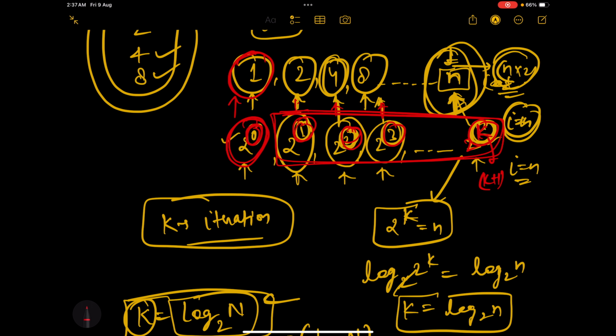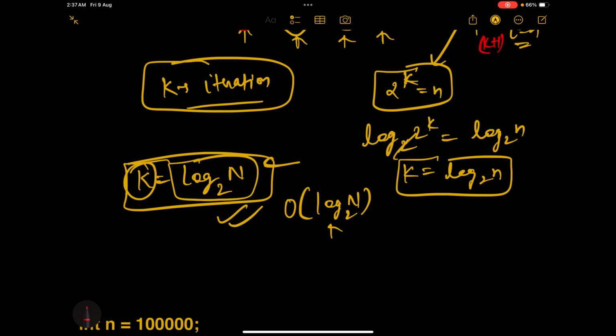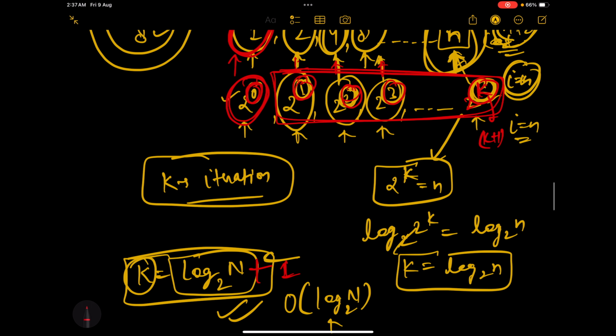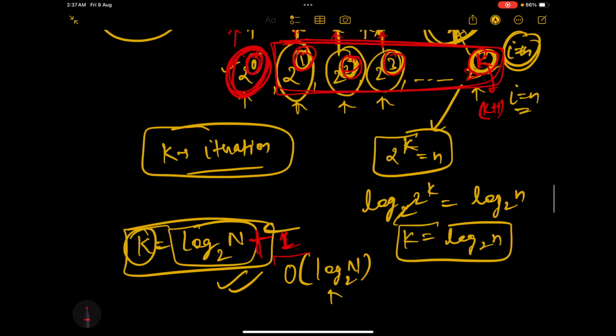So the value of this iteration we know, this is 1. So we can simply say that k would be log n base 2 plus 1. We can basically add this iteration that we missed intentionally. So log n base 2 plus 1. But the big O time complexity would be log n base 2 only. This would not be log n base 2 plus 1.